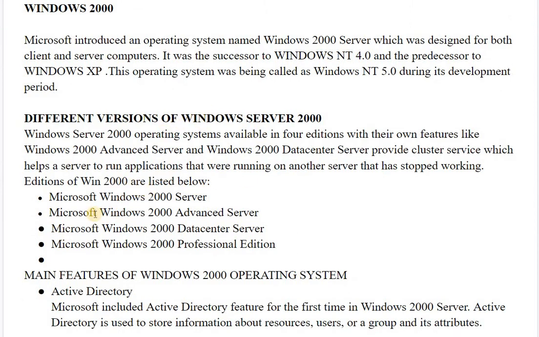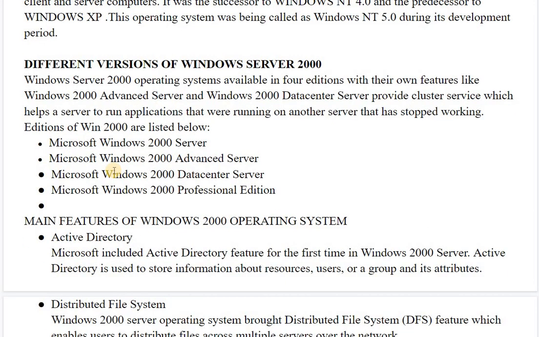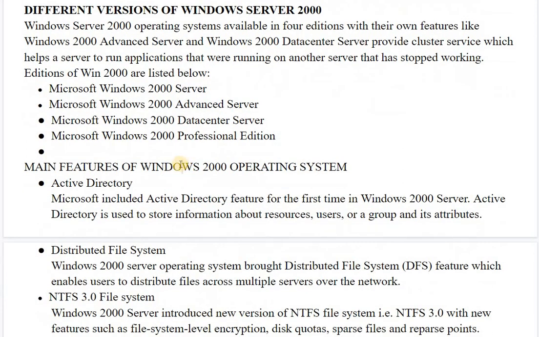Similarly, Windows 2000 has certain versions also, like we saw in the case of Windows NT. Windows 3.1 was there, 3.5 was there, and the current version is 4.0. Windows 2000 Server was available in 4 editions, and every edition had its own features. Windows 2000 Advanced Server and Windows 2000 Datacenter Server provide cluster services, which help a server run applications that were running on another server that has stopped working. So these are the versions: 2000 Server, 2000 Advanced Server, 2000 Datacenter Server, and 2000 Professional edition.